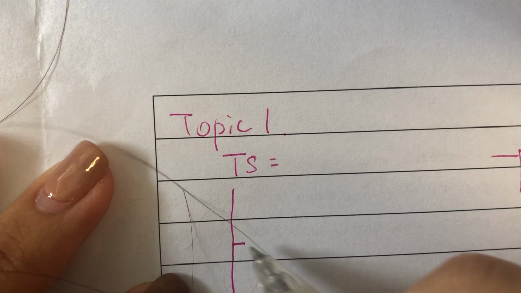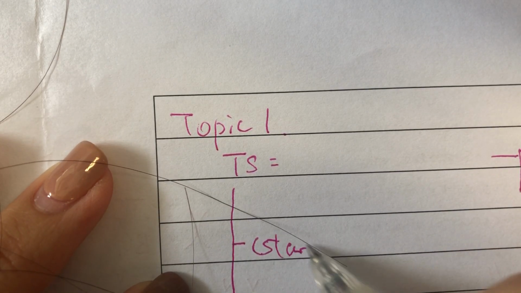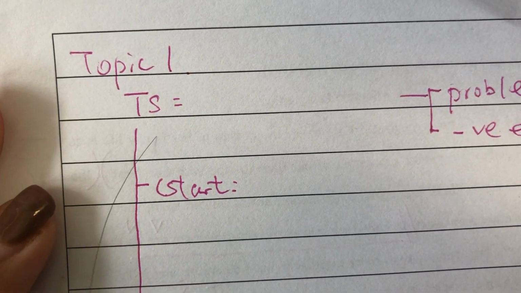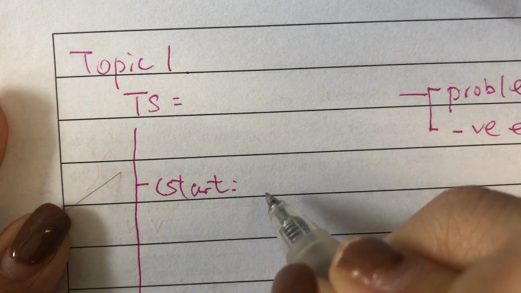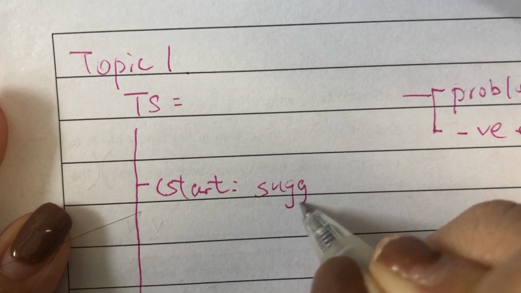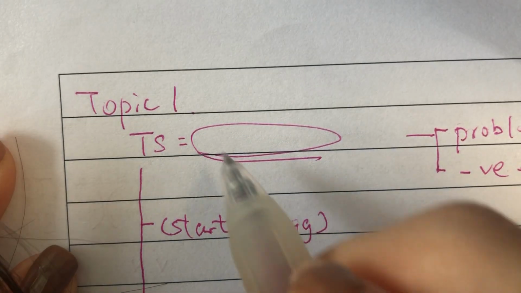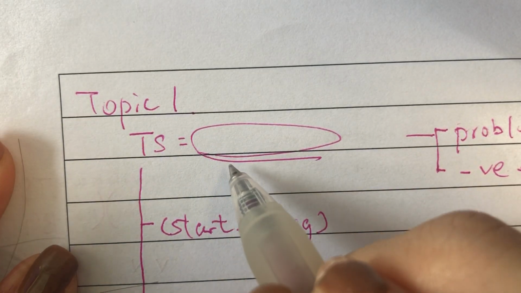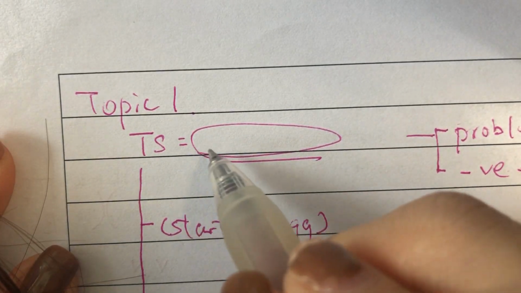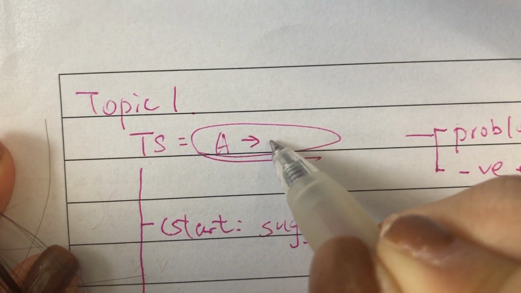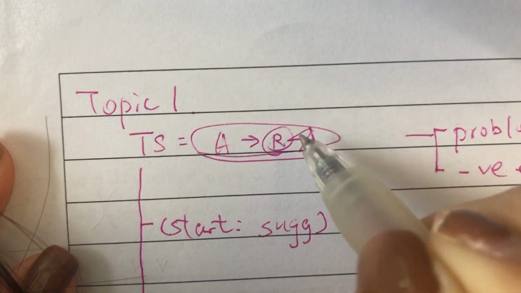So the starting point. For this one, you are giving suggestions on how to improve the family relationship. So the starting point would be your suggestion, and you will repeat the idea here. I like this one, okay? You think of your own idea. The topic sentence will be how A will lead to a better relationship.